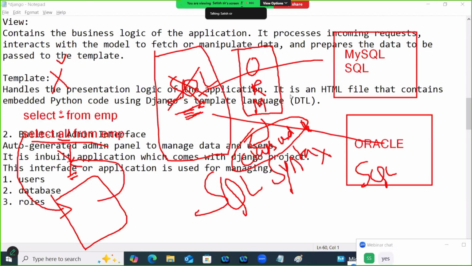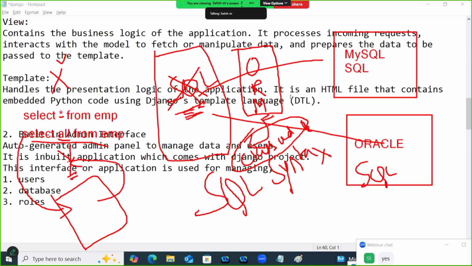To avoid that, I want to develop an application independent of the database. Then don't use SQL code. You are using Python code, only Python code. You don't use select, insert, update, or delete commands. But who will generate all these commands? One tool. Which tool? ORM. ORM will generate this SQL syntax code.